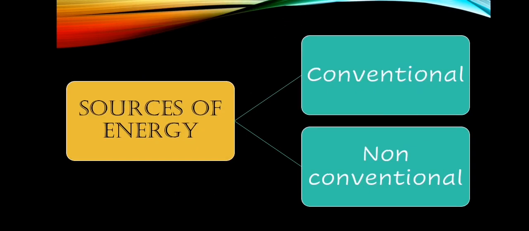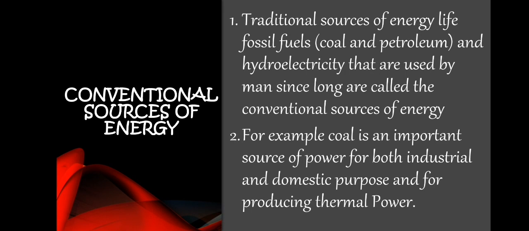Now, sources of energy: conventional and non-conventional. Conventional sources are very easy to remember. They are traditional sources of energy like fossil fuels, coal and petroleum, and hydroelectricity, that have been used by man since long. For example, coal is an important source of power for both industrial and domestic purposes and for producing thermal power.